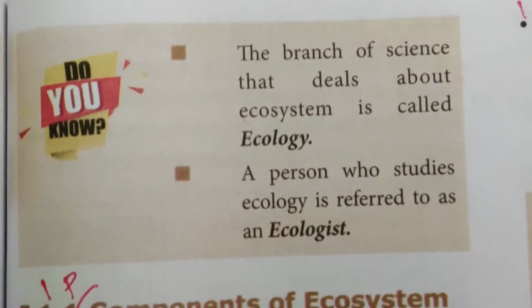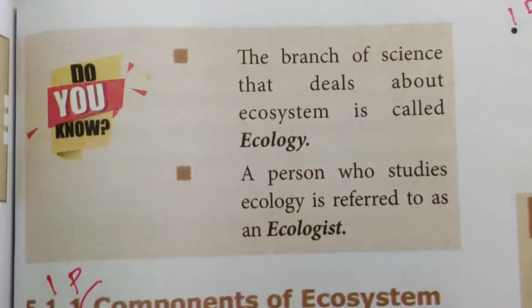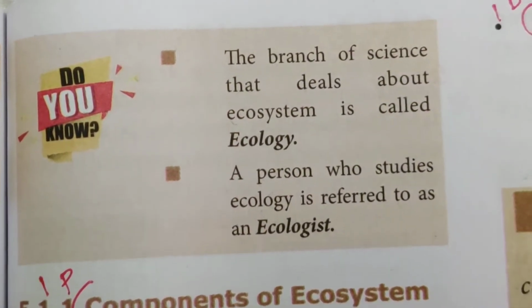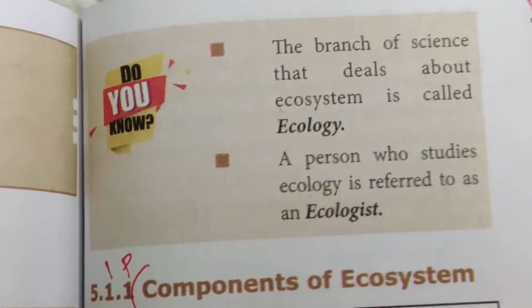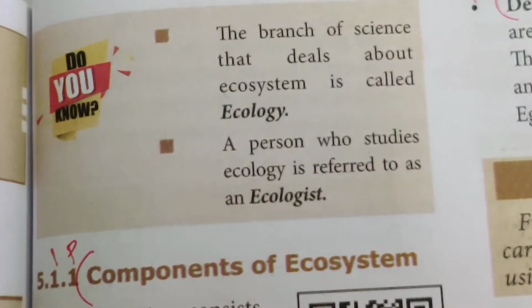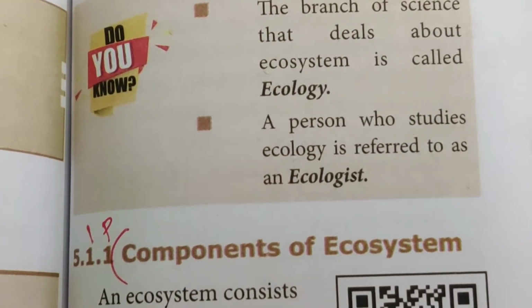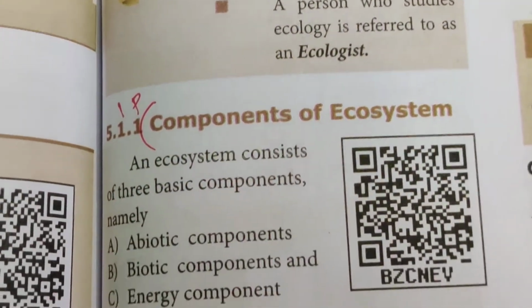Now look at the Do You Know section. The branch of science that deals with the ecosystem is called ecology. A person who studies ecology is referred to as an ecologist. So this is the difference between ecology and ecologist.